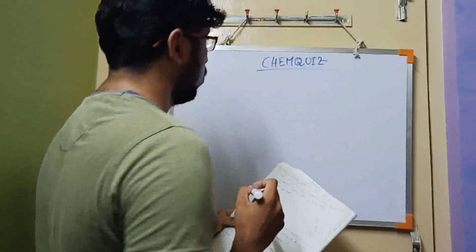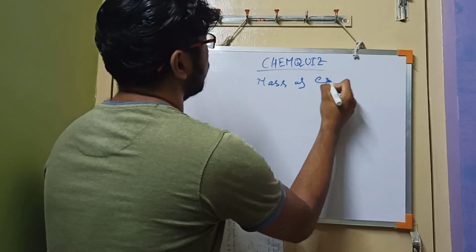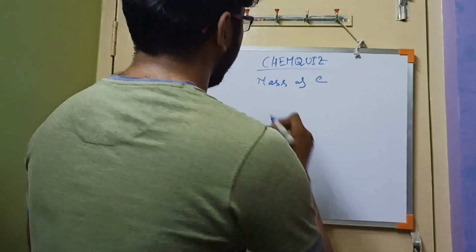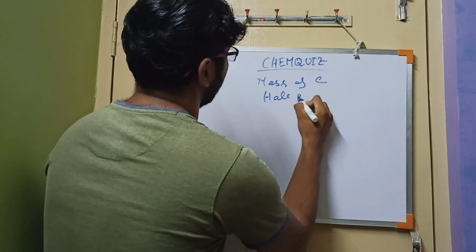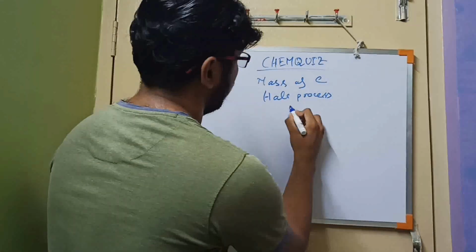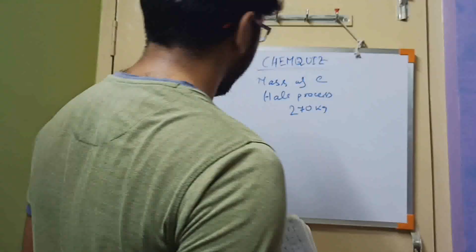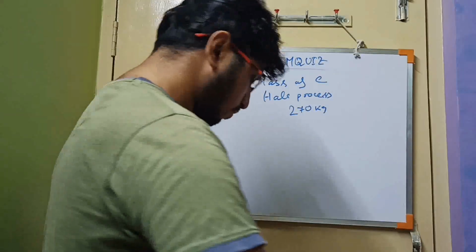So we need the mass of carbon that is consumed during the Hall process. How much aluminum are we extracting here? 270 kg. Before starting the answer, there are 4 options.